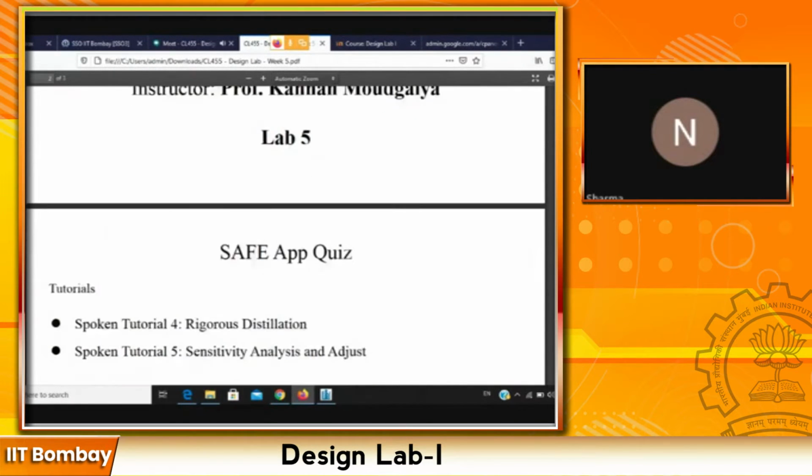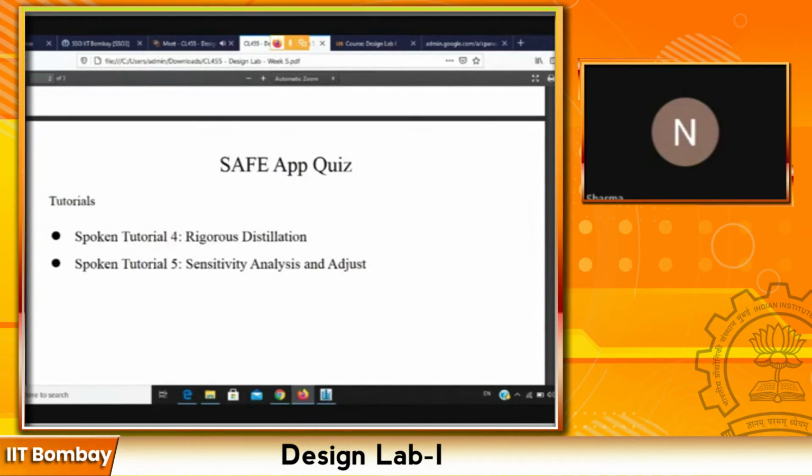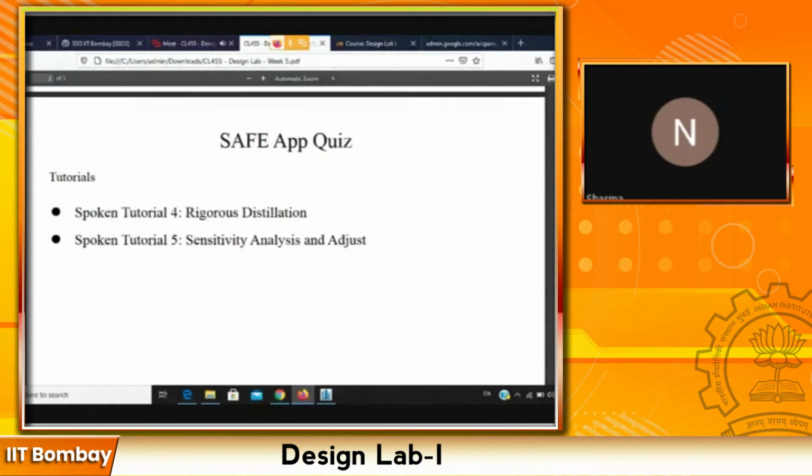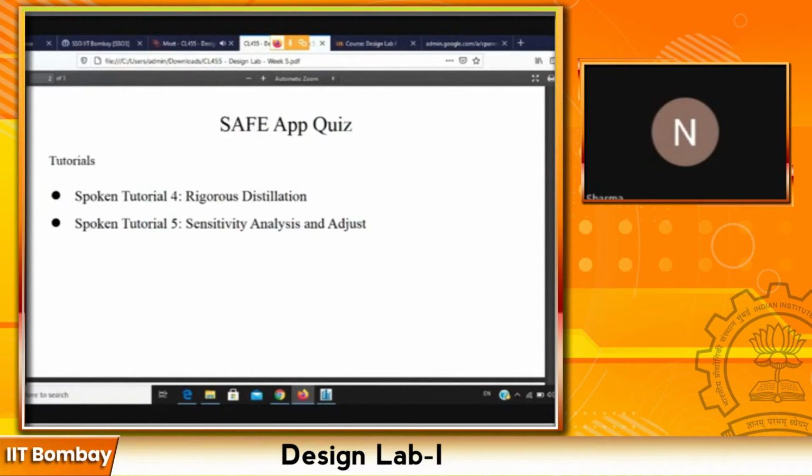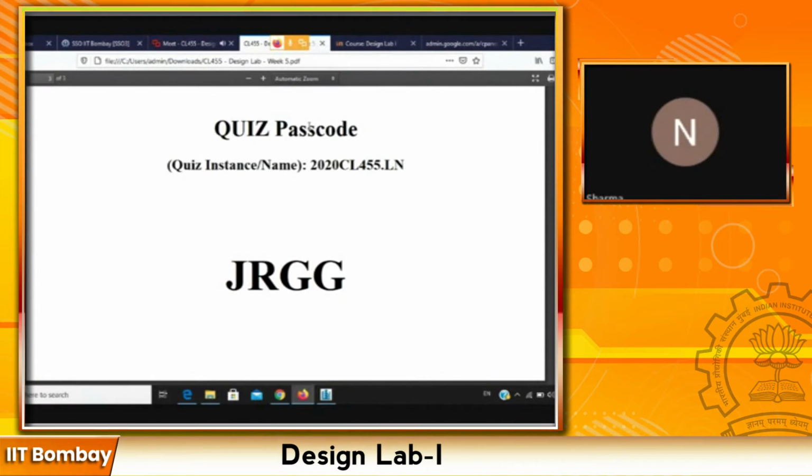Yes, sir. Today's SAFE app quiz will be on spoken tutorial 4, that is on rigorous distillation, and spoken tutorial number 5, that is on sensitivity analysis and adjust. All the questions of today's quiz will be dependent on these two topics. So you start the quiz and show the password. Yes, I am on. Yes.